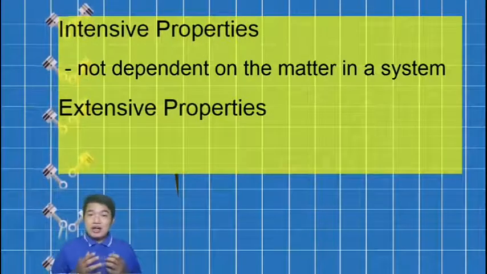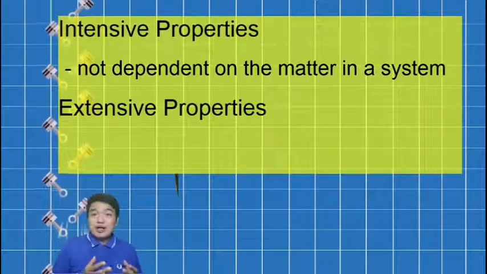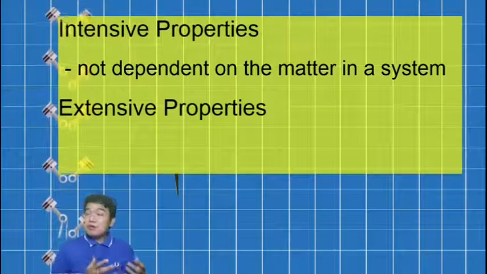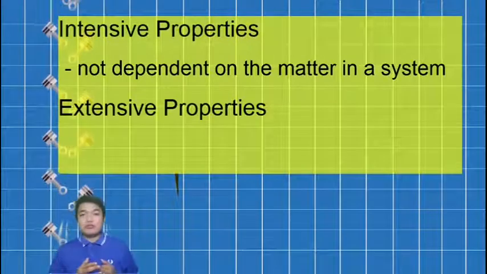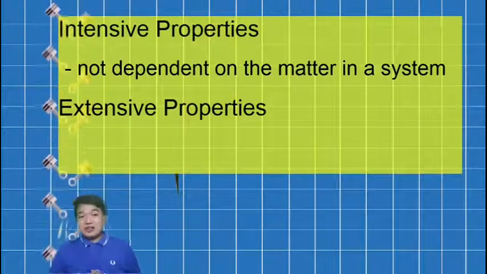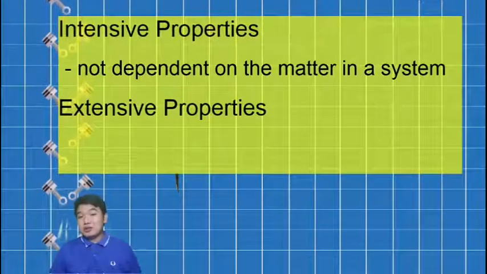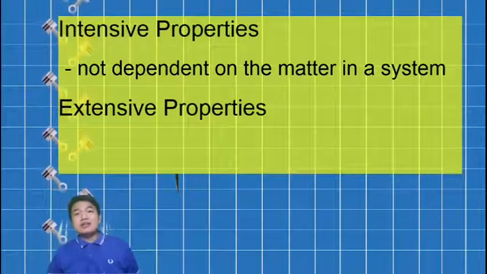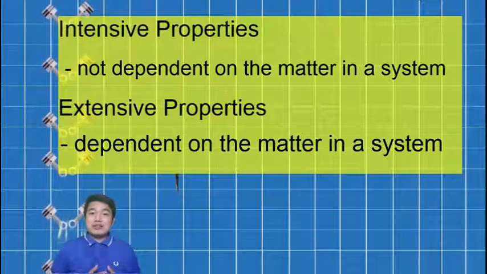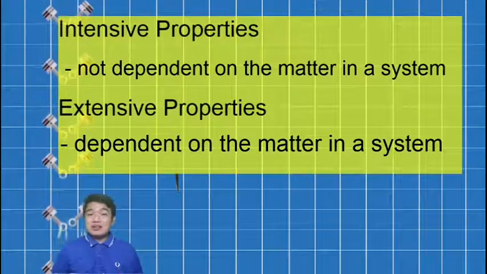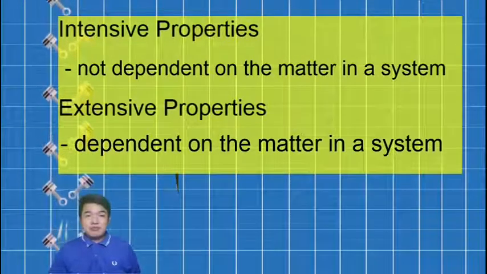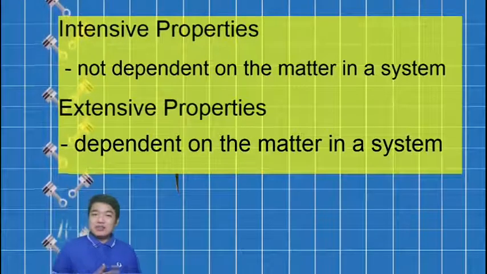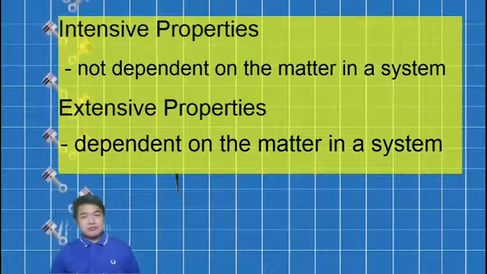Intensive properties are properties that are not dependent on the amount of matter inside a system. Examples of which are temperature and pressure. While extensive properties are properties that are dependent on the amount of matter in a system, such as the mass of a given system.